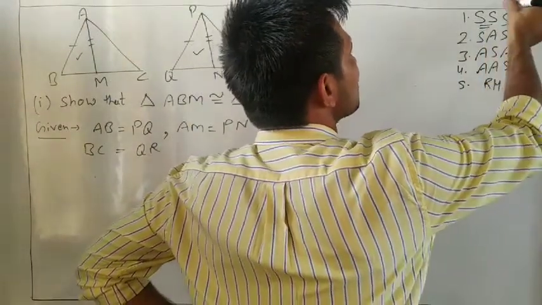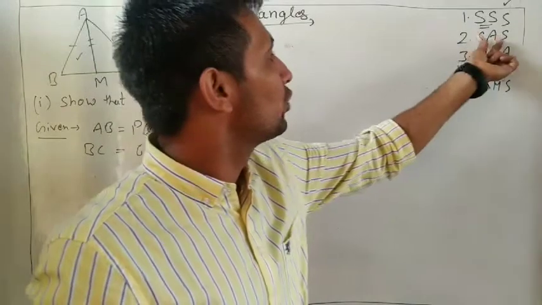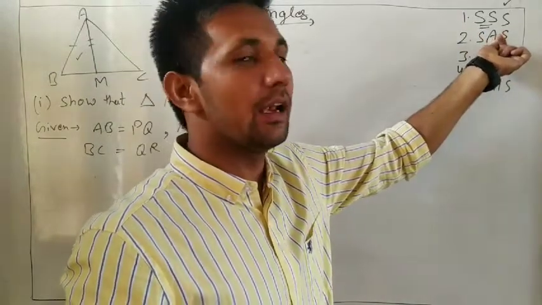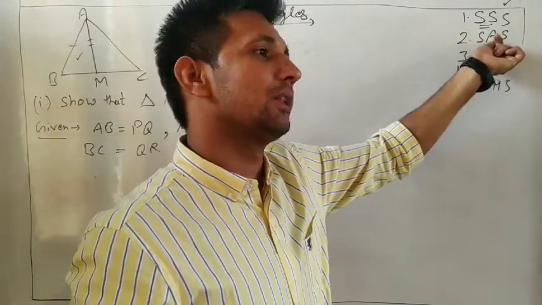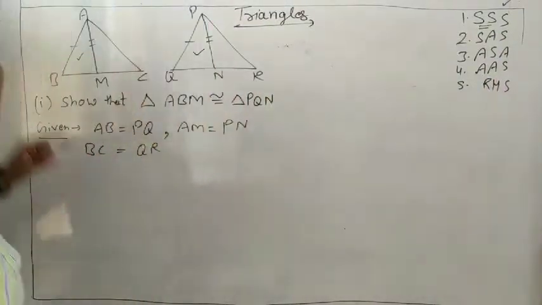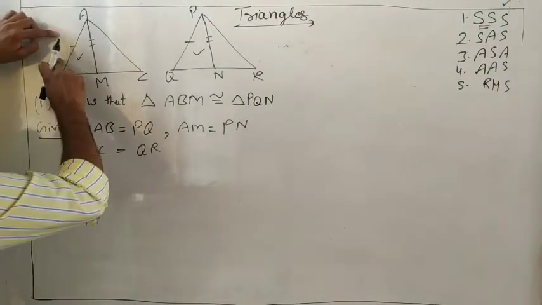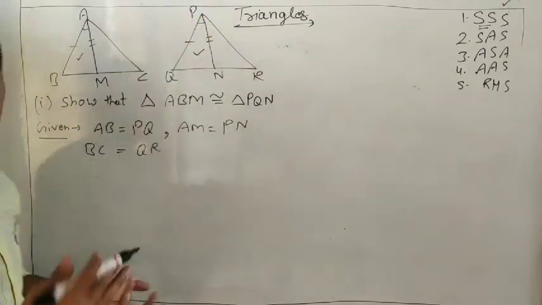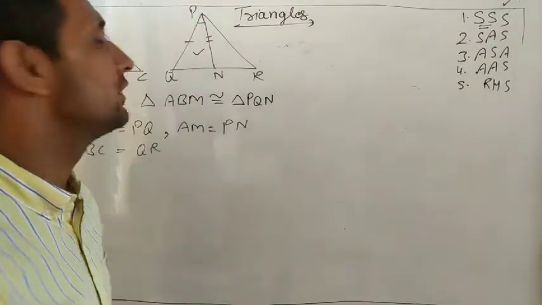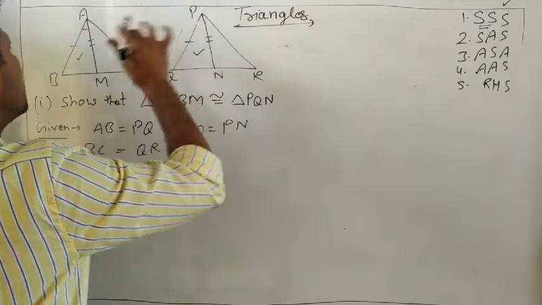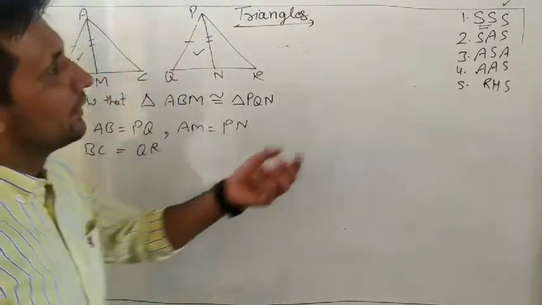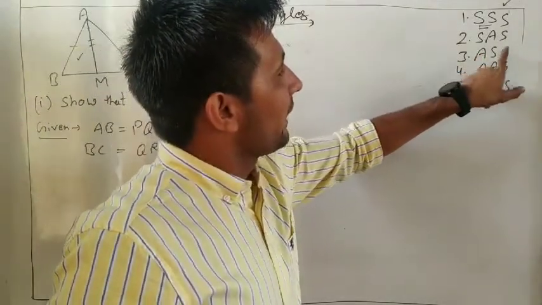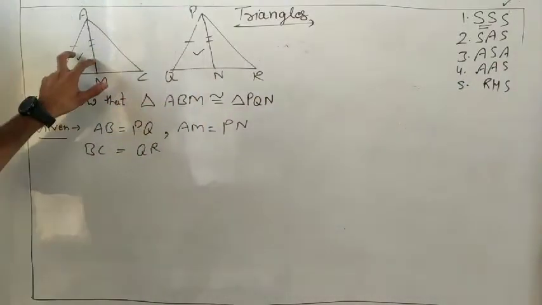If we know two sides and the included angle are equal, then they are congruent. But this angle and this angle we don't know are equal or not, because they are not given in the question. So we cannot use side, angle, side.